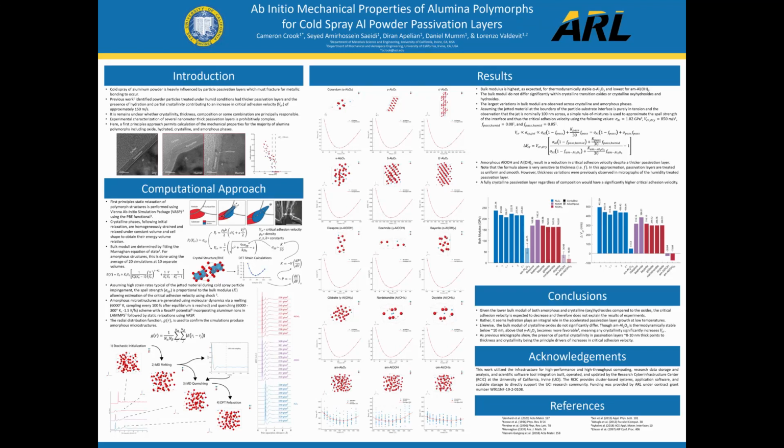Cold spray of aluminum powders is heavily influenced by the native passivation layer that must be fractured for metallic bonding to occur. Although only several nanometers thick, thickening, hydration, and partial crystallinity has been observed to increase the critical adhesion velocity in powders treated under humid conditions. However, it remains unclear which of these three or some combination are principally responsible for the observed increase.